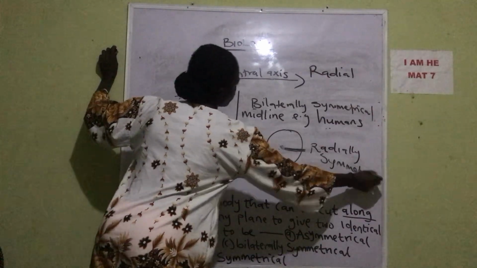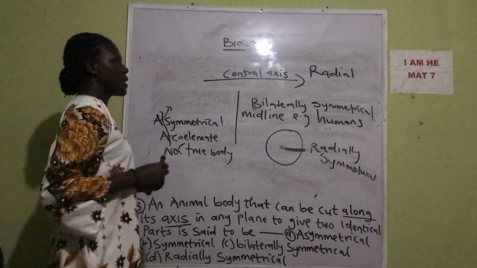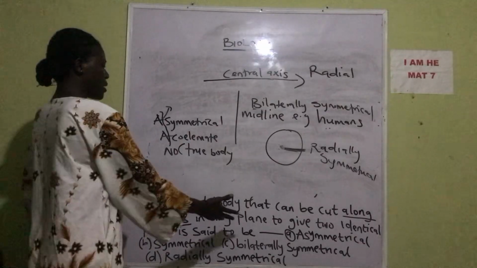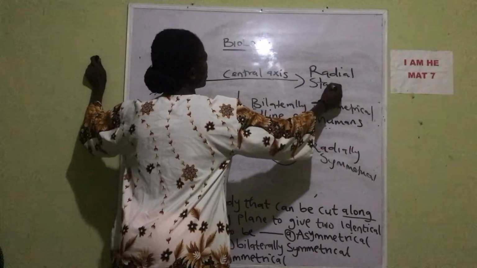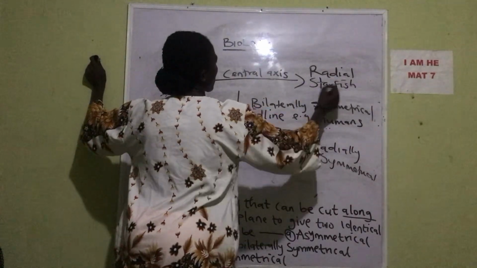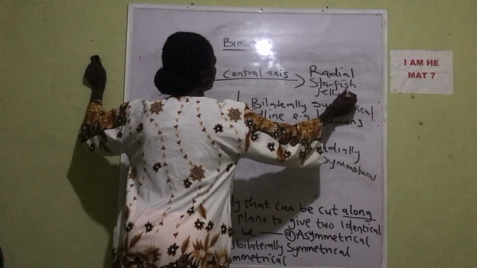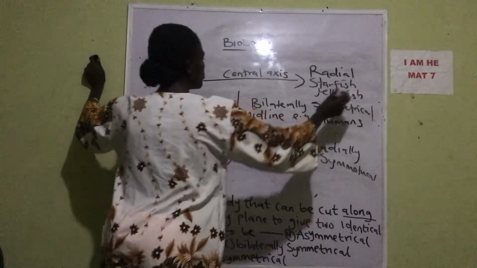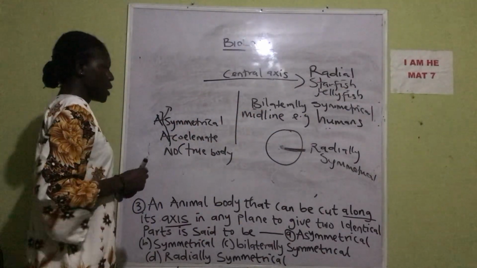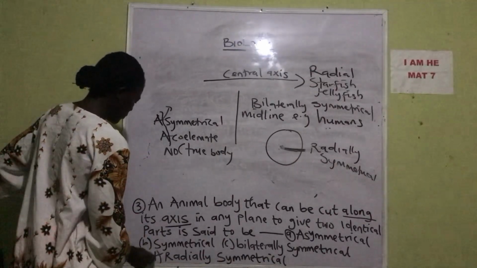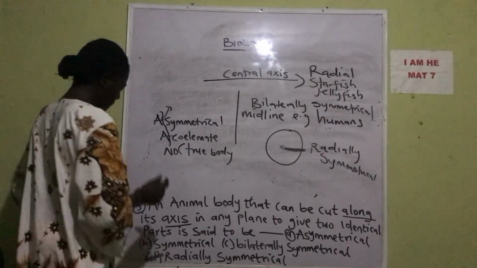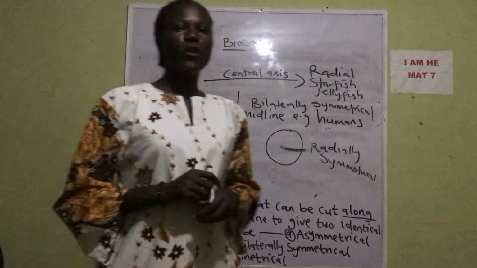Examples of organisms that have this symmetry are the starfish and the jellyfish. Both of them fall in this category. So the answer is radially symmetrical.